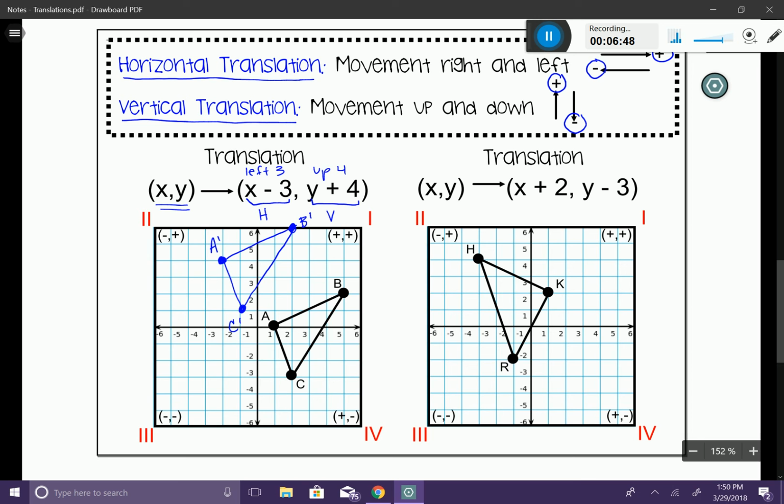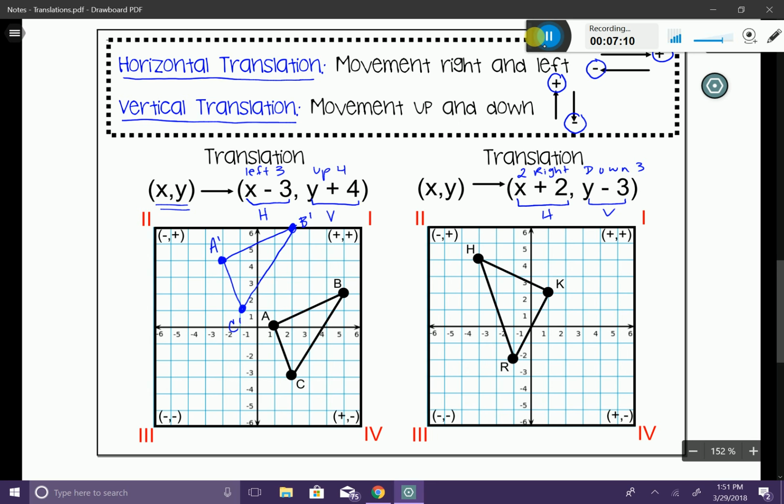All right, the next one, very similar. This time, it's saying that our horizontal shift is going to be to the right. And then our vertical, I'm sorry, this is horizontal, this is vertical. Vertical shift is going to be down 3. So I'm going to go 2 to the right, and then I'm going to go down 3.